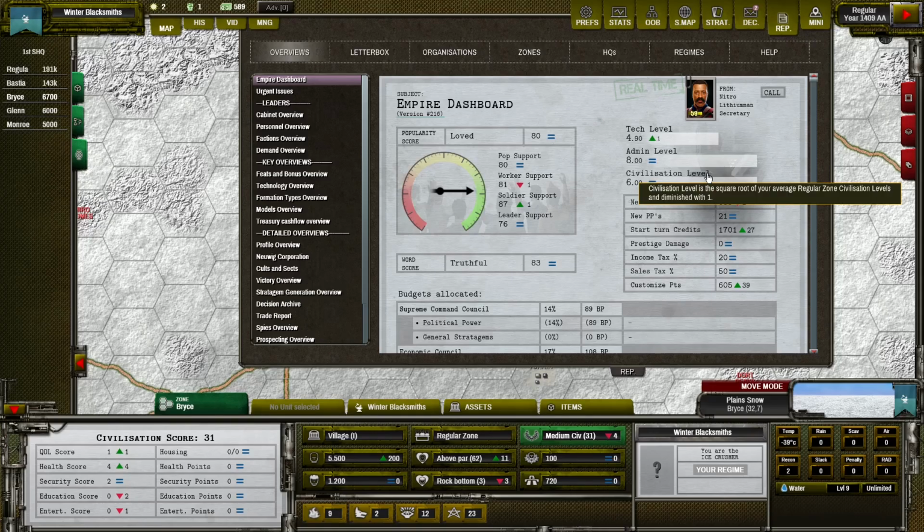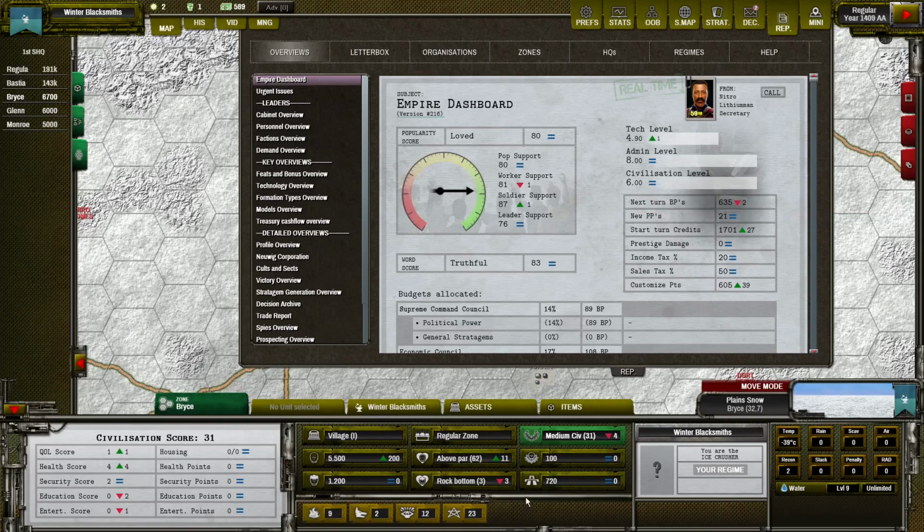In this case, this is a square root of the average civilization levels diminished by 1. So to find the exact number used by the game for the average, we need to reverse this calculation and add 1 to this number, so it will be 7, and then raise it to the power of 2, which means 7 multiplied by 7, which is 49. So 49 is the average civilization level in our zones.